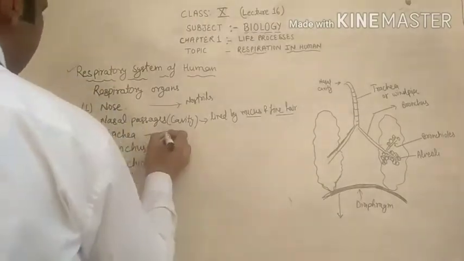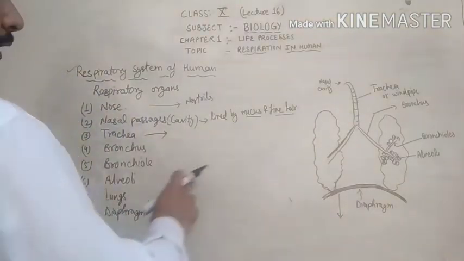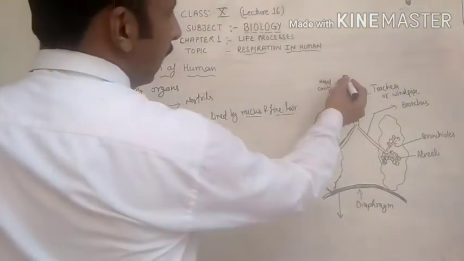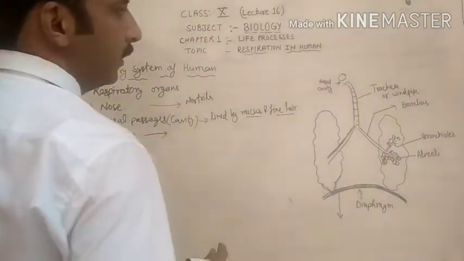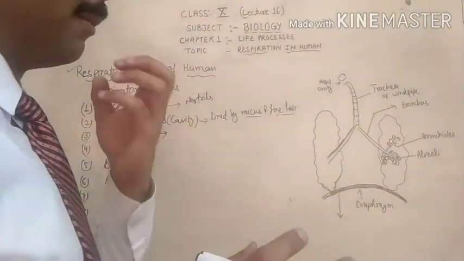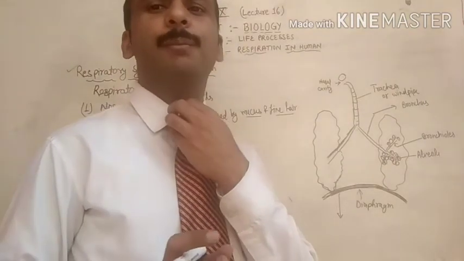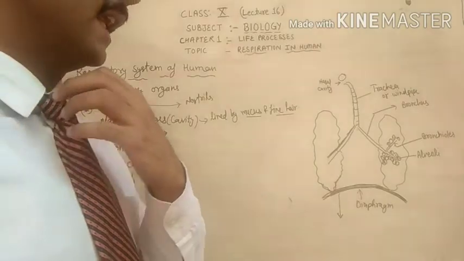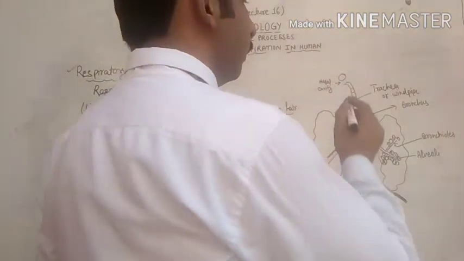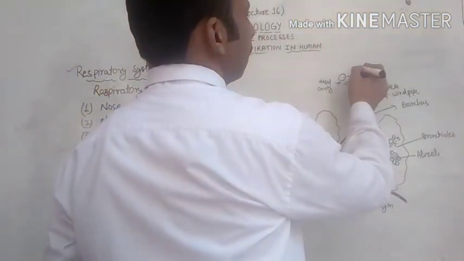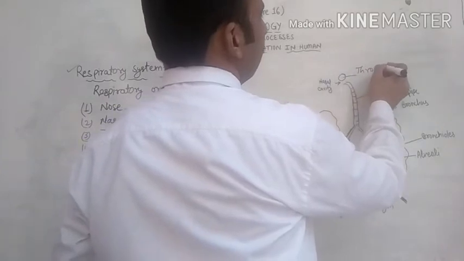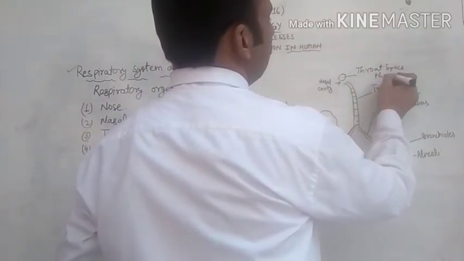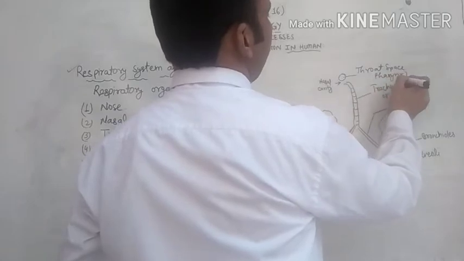Now this is the trachea, which is called the windpipe. But before the trachea, there is one space between the mouth cavity, the buccal cavity, and the trachea. This is called the throat space, or it is also called the pharynx.